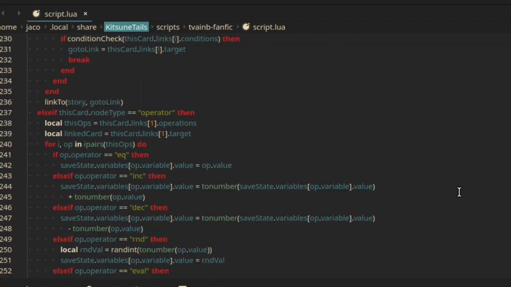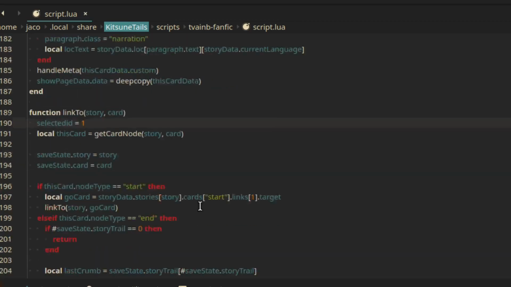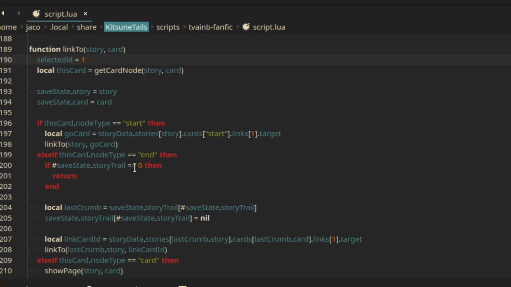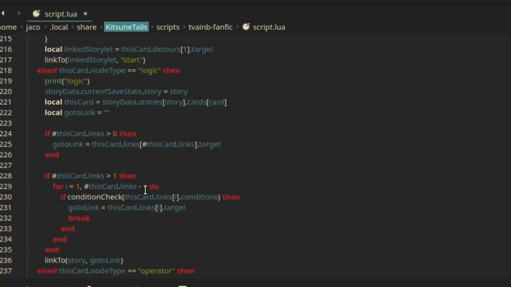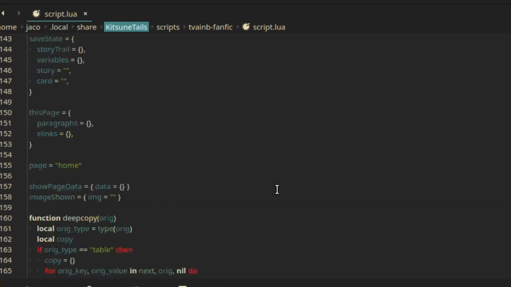There's a function called link to, which accepts story and card. This is mainly when you click on a link, this function gets called. It'll look at the card types and what to do with them, and if there's things like links or paragraphs, it always runs a condition check on them, which will look at the variables, like, you know, if met camino equals 1 or whatever. And so that is an important one.